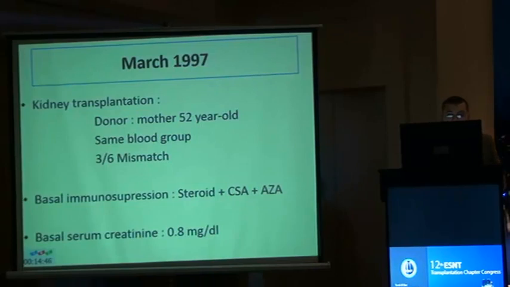In March 1997, he underwent kidney transplantation from his mother, 52 years old, with the same blood group and a 3/6 mismatch. His basic immunosuppression was steroid, cyclosporin, and azathioprine, with serum creatinine basally 0.8 milligram per dl.